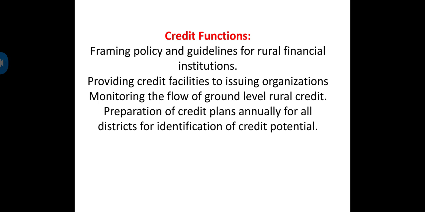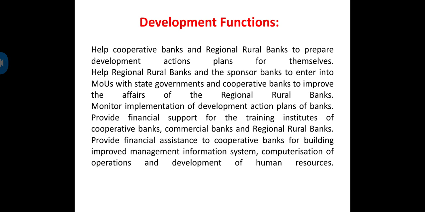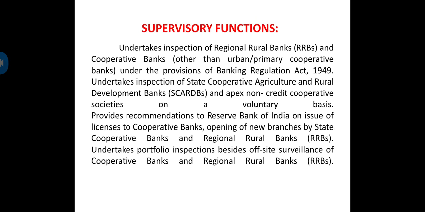Credit functions, when you come for it, there are 3 types of credit functions. Long term loans for 25 years for the state cooperative banks and RRBs. Medium term from 18 months to 7 years for the regional rural banks, and short term for 1 year for agricultural upgradation, fertilizers, pesticides, textile industries, farming, everyone. Okay, when you come for development functions, it is concentrating on research and development. When you come for supervisory functions, there are regulatory functions.